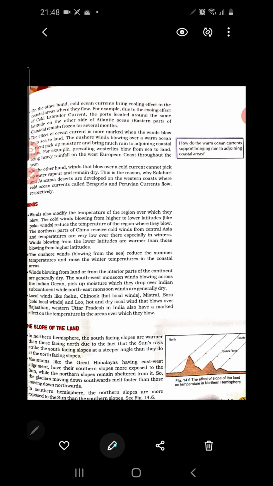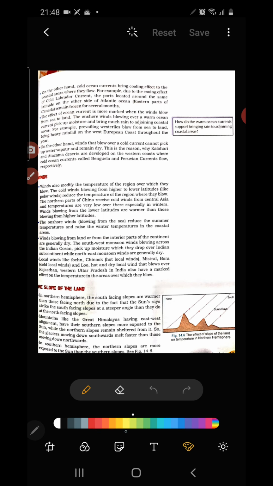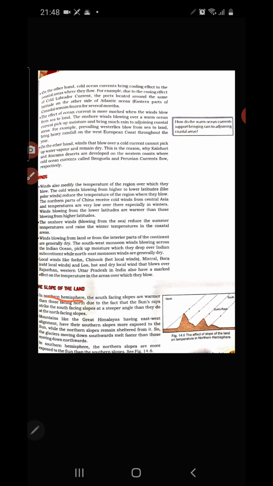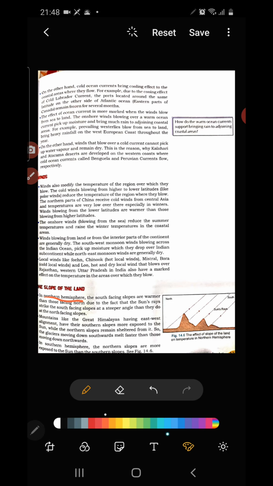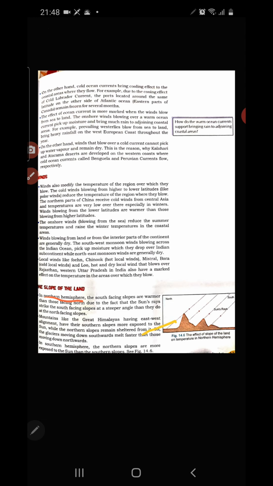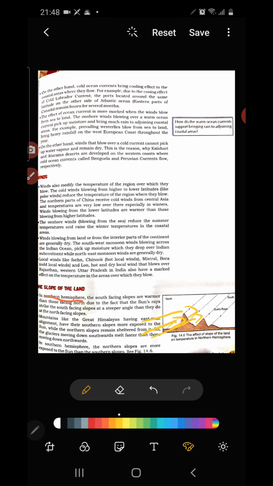The next point which affects the temperature of a place is the slope of the land. You see children, in the northern hemisphere, the south facing mountains are directly exposed to the sun rays. At the same time, north facing mountains are just like in shadow, because the direct rays of the sun do not fall over there, so they remain comparatively cooler than the south facing mountain slopes.